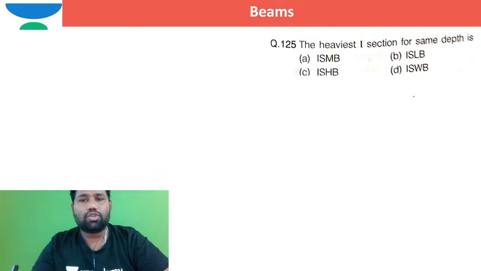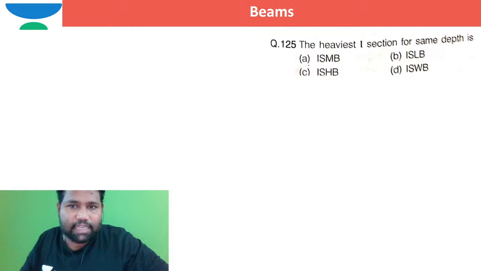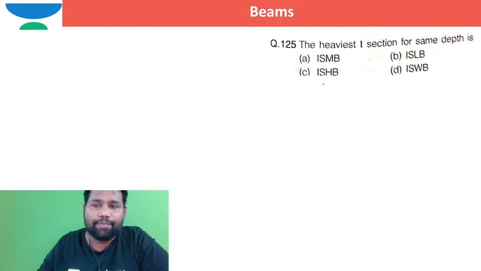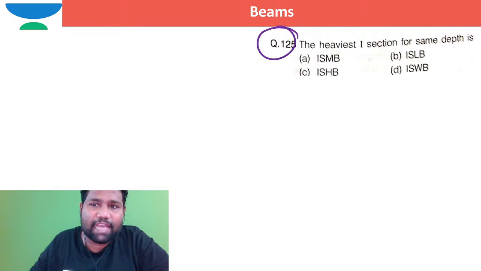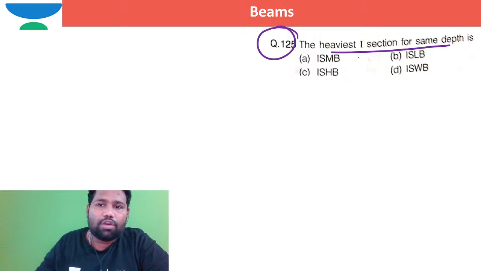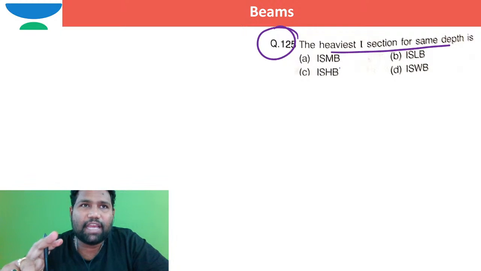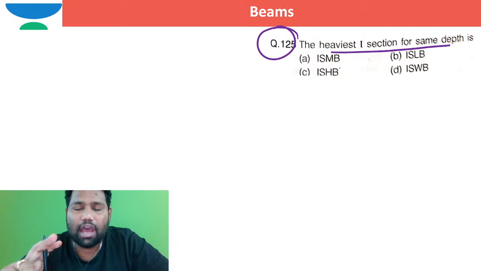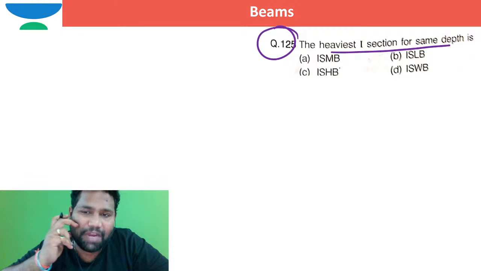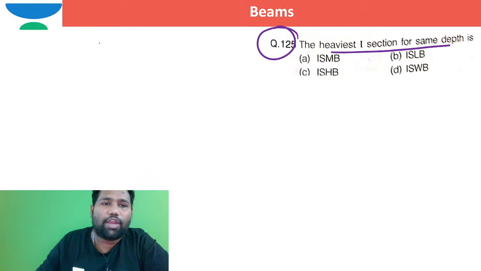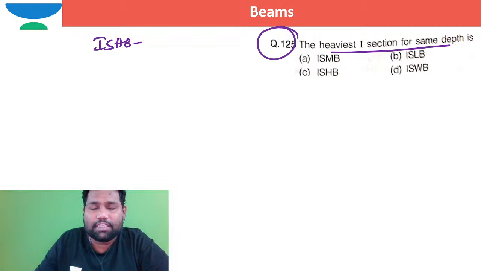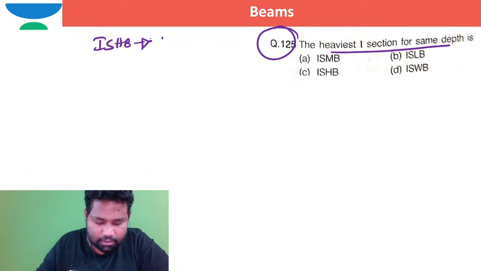Right. So out of these given sections, ISMB, ISLB, ISHB, ISWB, the heaviest I section for the same depth, out of these four profiles of sections, which section is having higher mass or higher density, or I can say higher heaviness or higher weight for the same depth? So I hope you know ISHB stands for Indian Standard Heavy Beam, right?